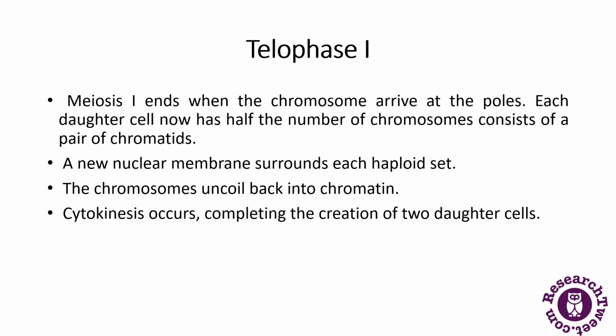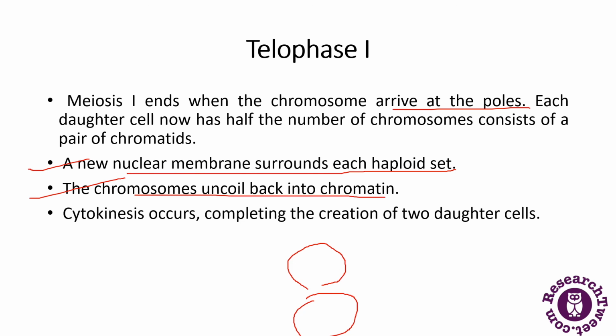Then after this is the last stage of meiosis 1, that is telophase 1. So in meiosis 1, when the chromosomes arrive at the poles, each daughter cell now has half the number of chromosomes. In anaphase, it was said that it is a reductional division, so the chromosome numbers are already halved. In telophase, they arrive at the poles and there is formation of two daughter nuclei. So a nuclear membrane surrounds each haploid set and the chromosomes uncoil back into chromatin.